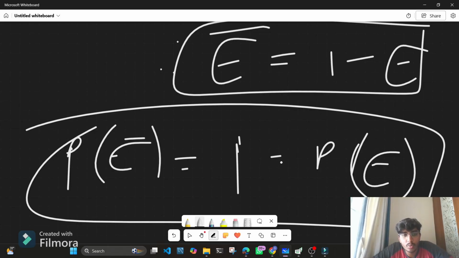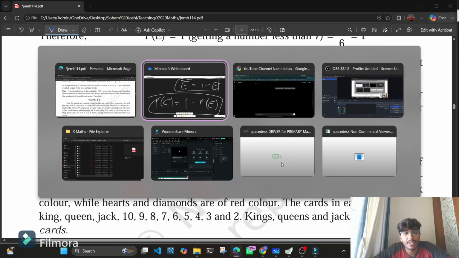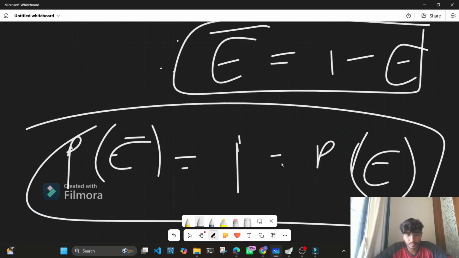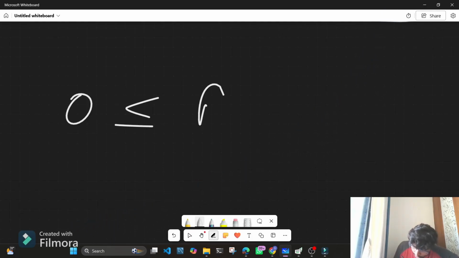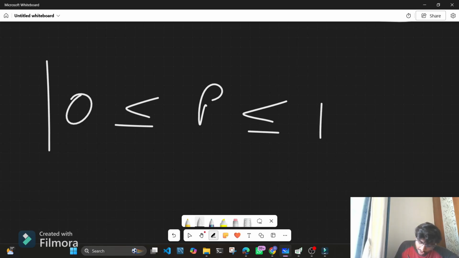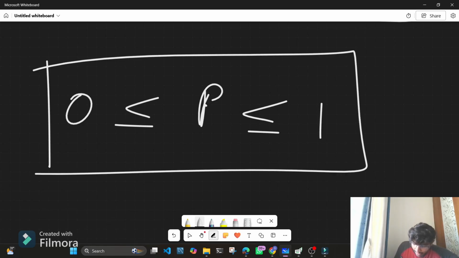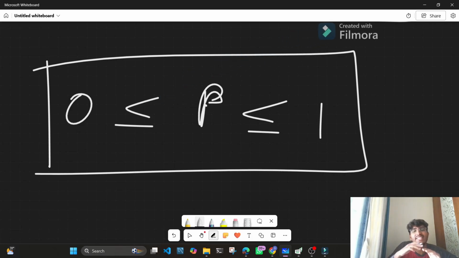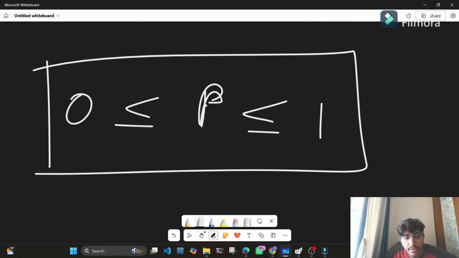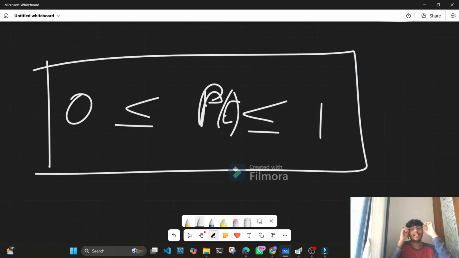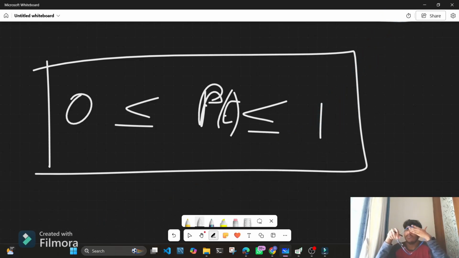Now, we need to focus on the range of the probability. One thing that you need to keep in your mind is that probability ranges from 0 to 1 only. If in your answer you get a probability that is negative or more than 1, then your answer is definitely wrong. 110% your answer is wrong, because the probability of any event in the world ranges from 0 to 1.